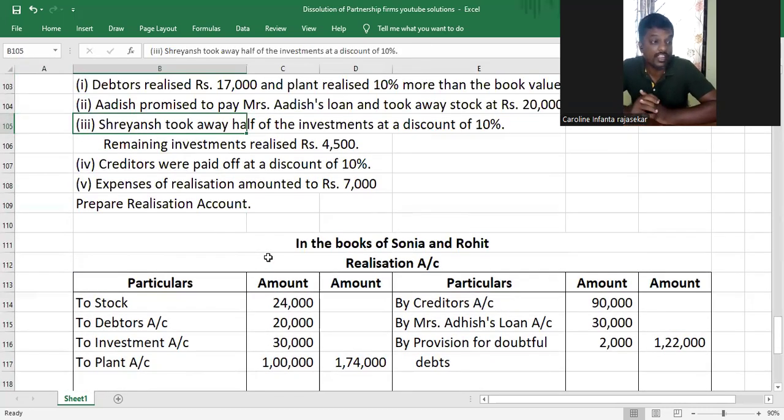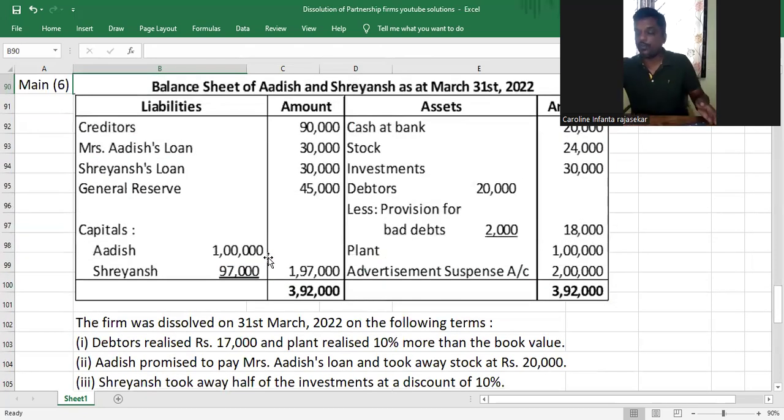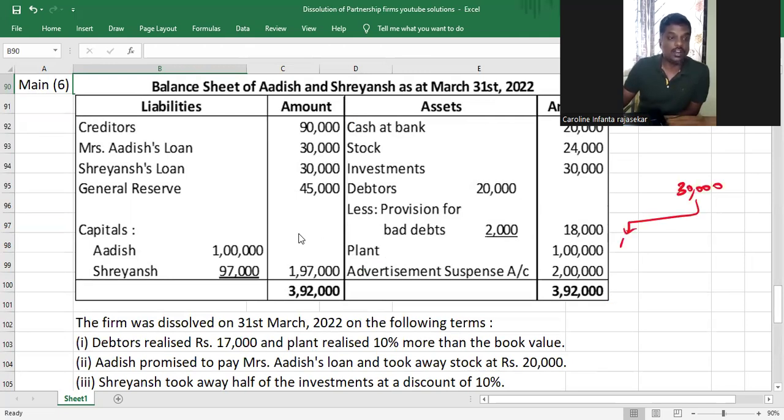Third point is Shreyansh took away half of the investment at a discount of 10%. Remaining investments realized 45,000. Whenever the question says that half was taken, this was taken, that was, when they divide a particular asset and it is distributed to different people in different manner, I would strongly recommend that you write it separately and analyze it. So 30,000, half is 15,000 and the remaining half is 15,000. This 15,000 was taken over by Shreyansh at a discount of 10%. So 10% of 15,000 is 1,500. So you reduce it, you get 13,500.